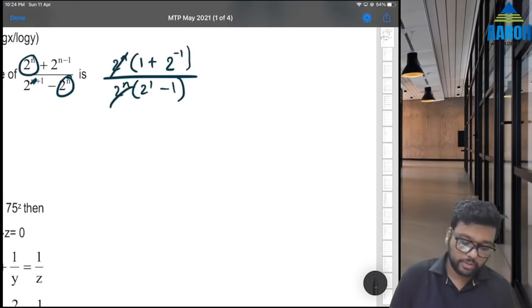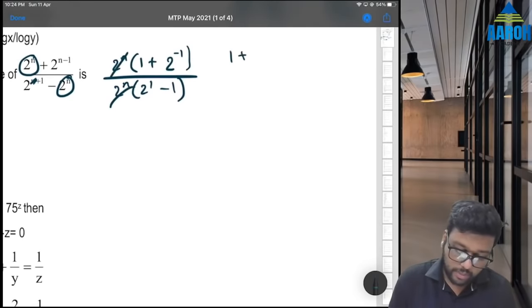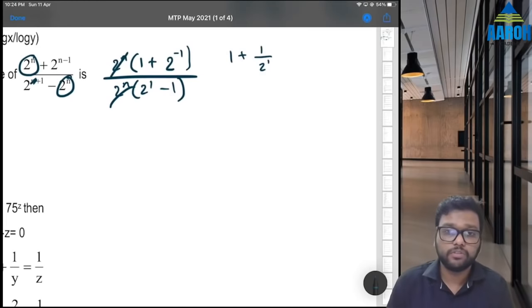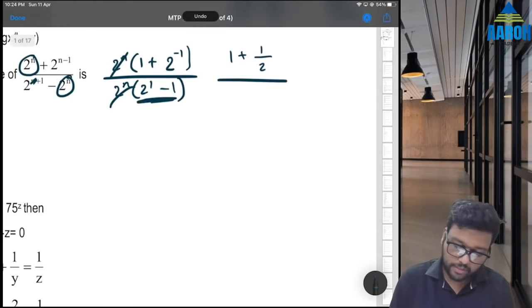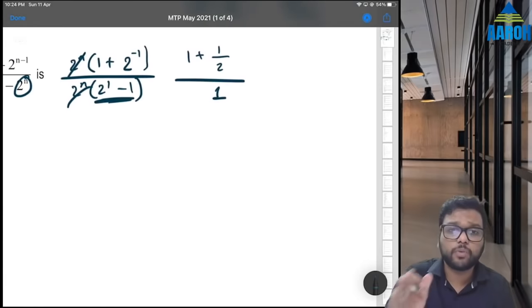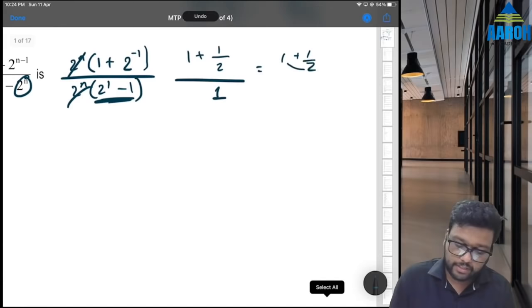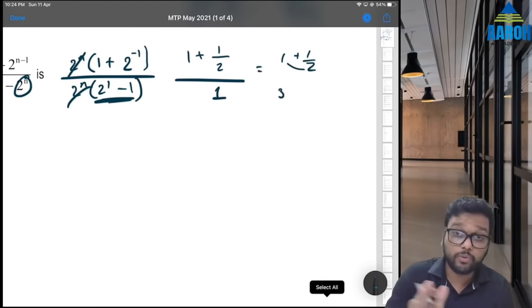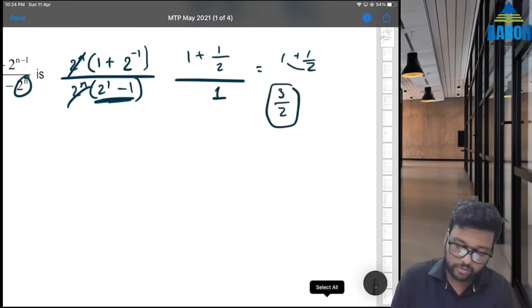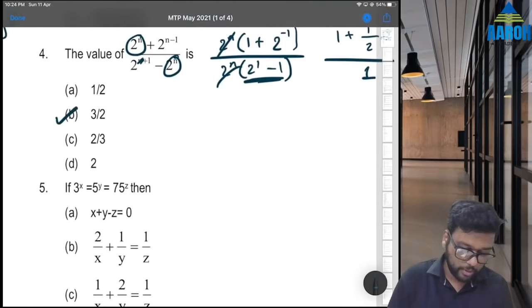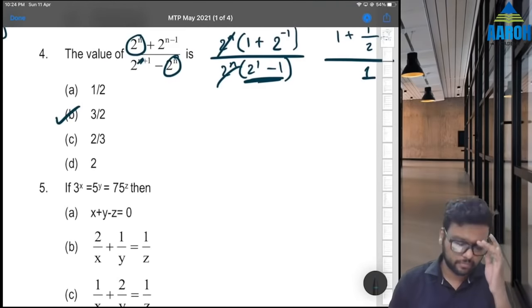So now 2 raised to n, 2 raised to n can be cancelled. This means 1 plus 2 raised to minus 1 is 1 by 2 raised to 1, that is 1 by 2, and divided by 2 minus 1 is 1. So answer is just 1 plus 1 by 2. 1 plus 1 by 2 is 2 into 1, 2, plus 1, 3, so 3 by 2. 3 by 2 is option B. Option B is the correct answer.